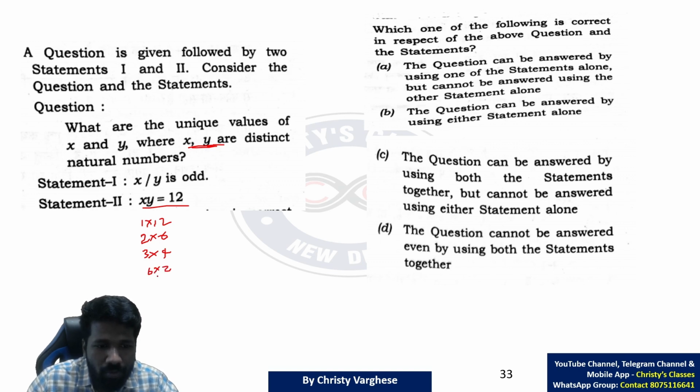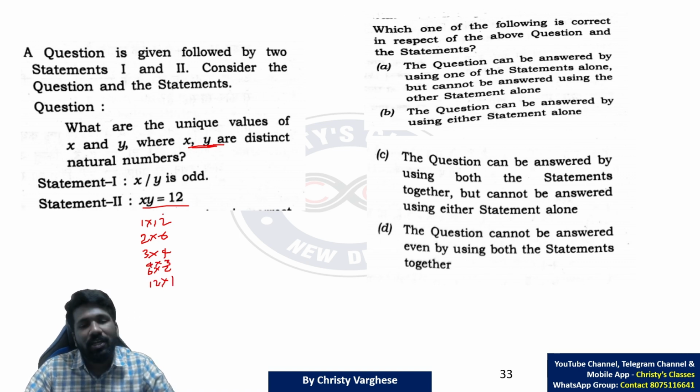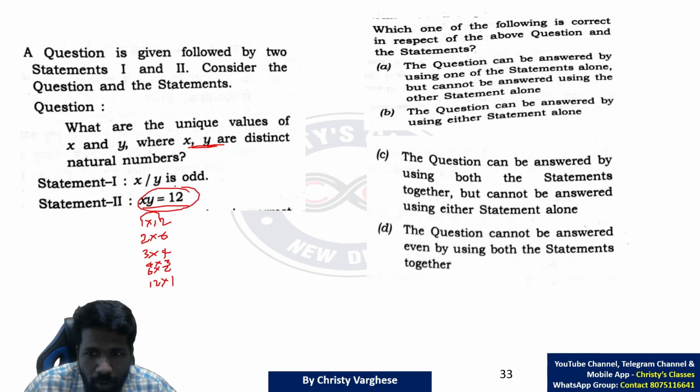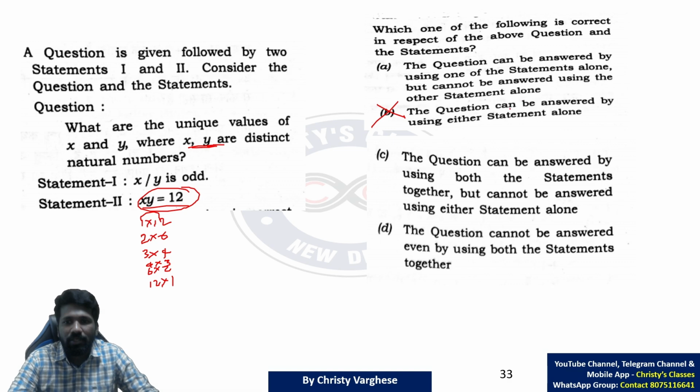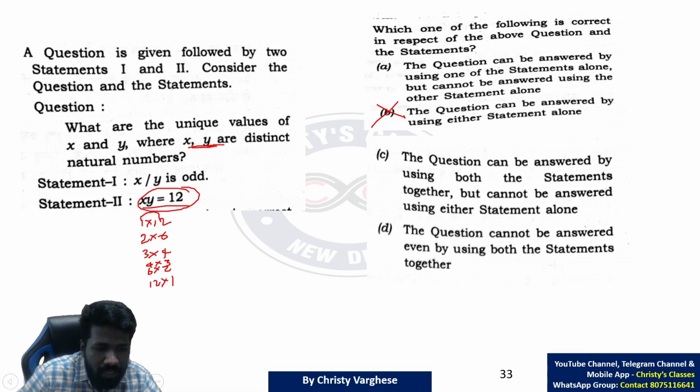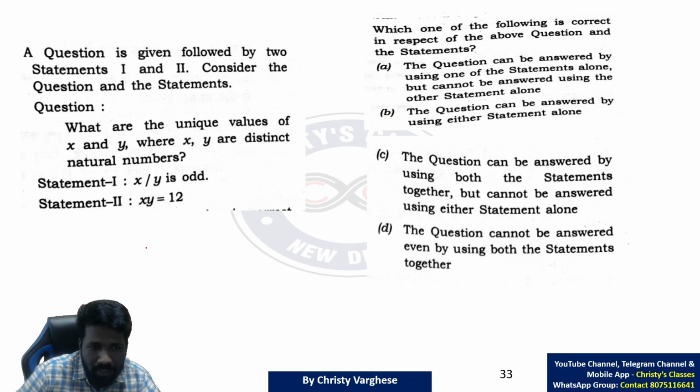6 into 2, or 4 into 3 before that, 6 into 2, 12 into 1. 6 possibilities are there. In each of them, x and y values are different. So from statement 2 alone also you cannot answer it. So option B is eliminated. Question can be answered by using either statement alone is clearly wrong. Now we have to check whether both statements together will be enough to answer the question.